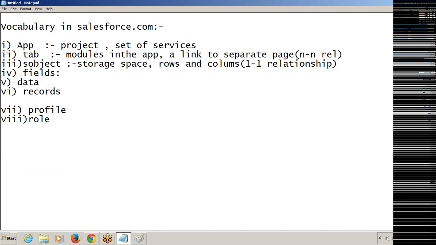So inside the fields, we have to enter the data, and after entering the data, click on the save button. A record will be generated, and the record is obviously stored in the database.